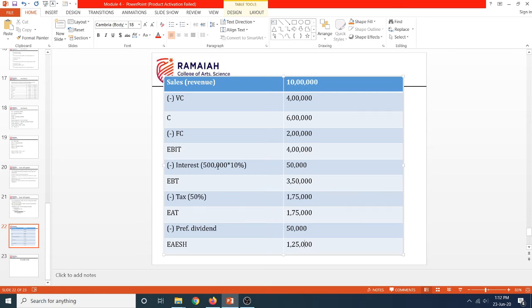That is the reason dividends are tax free. But if you consider the interest row, it says you are paying 50,000. Nowhere have you charged taxation till here. So this interest is taxable in the hands of the debenture holders.